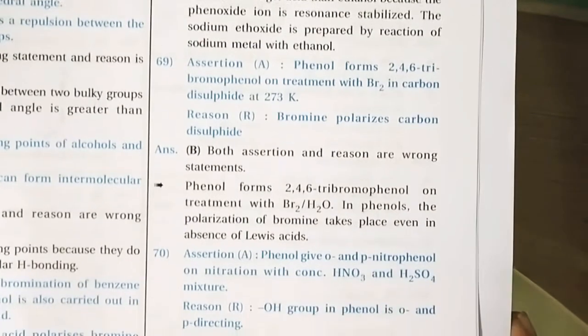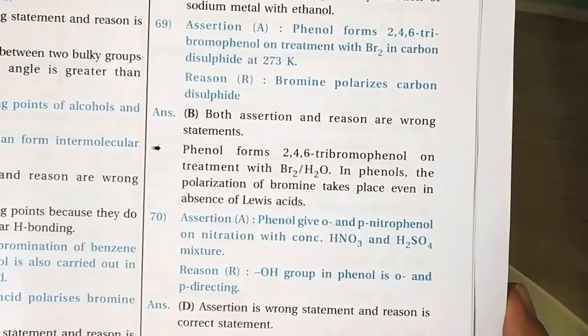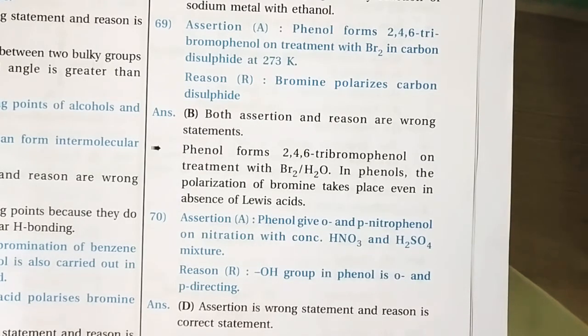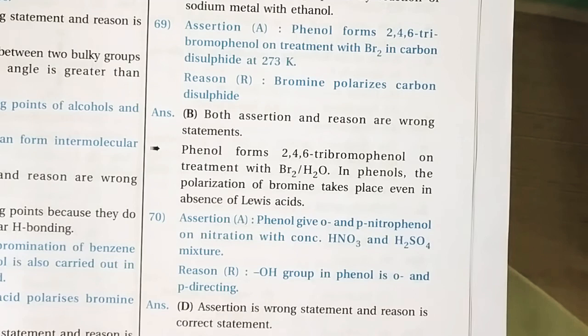Next, question number 69. What is given? Phenol forms 2,4,6-tribromophenol on treatment with bromine in carbon disulfide. No, carbon disulfide is a non-polar solvent and the temperature is not 273, it's 298 Kelvin. Okay, and the statement that bromine is polarized by carbon disulfide is also wrong, because carbon disulfide itself is non-polar in nature, so it cannot polarize the bromine molecule.